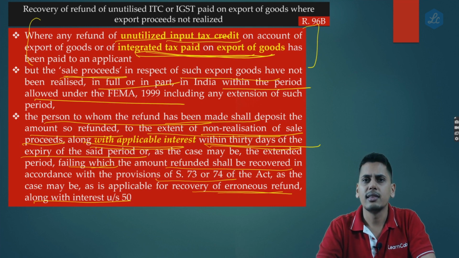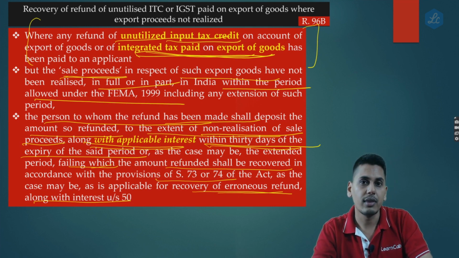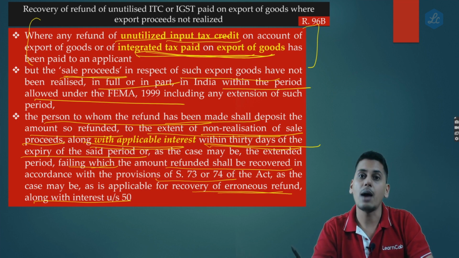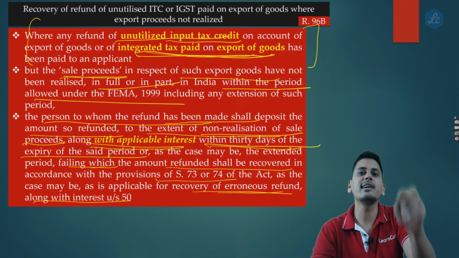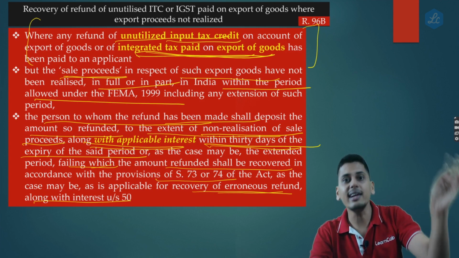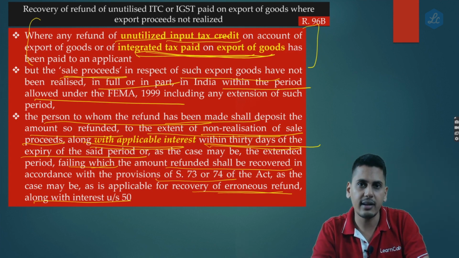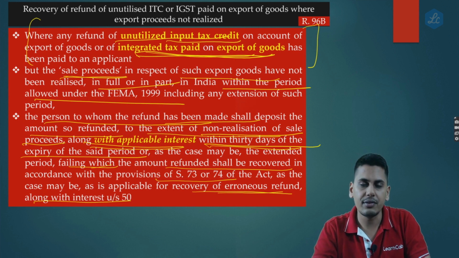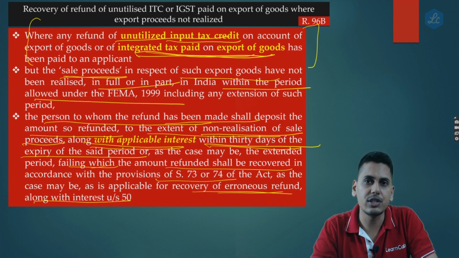However friends, there could be a genuine case as well. Genuinely, I might have been an exporter. I might have made an export of goods, zero rated supply, applied for refund, but I am not getting the money from my customer. Genuinely, it is a bad debt. Now, already it is a bad debt. The principal amount itself is a bad debt. And beyond that, whatever refund I have received, if the government is asking me to return that, would it not be too much of hardship on me?